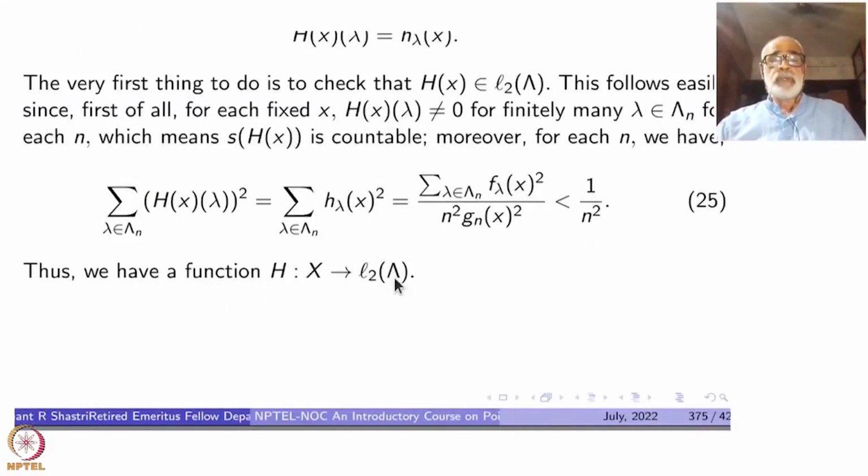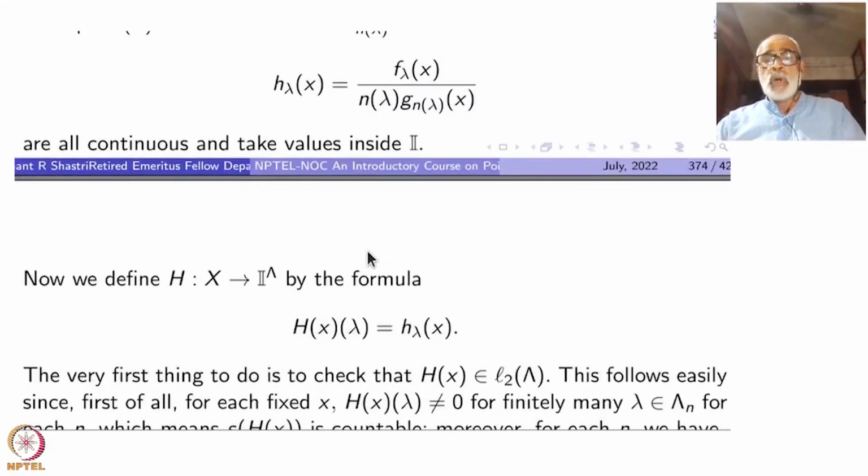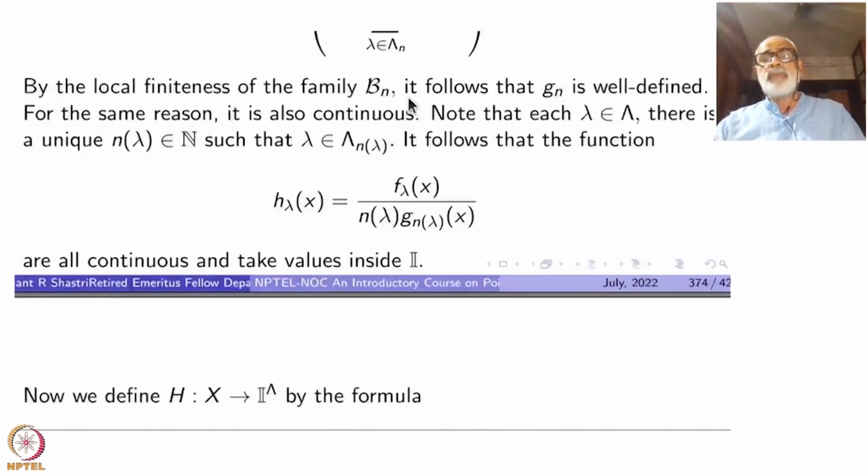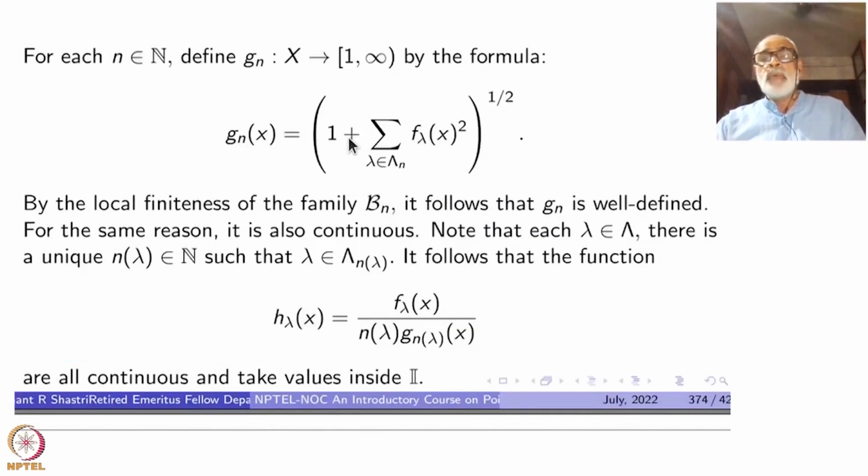Well defined, right? So to show that it is inside L2 of lambda, we only needed the division by n lambda. This n lambda term is brought precisely for that. Not only that, why in the definition of Gn have I put 1 here? For two different purposes. First of all, I should be sure that when I take square roots, continuity, etc., I should not be getting into 0.